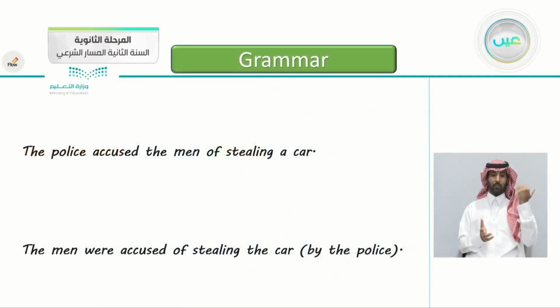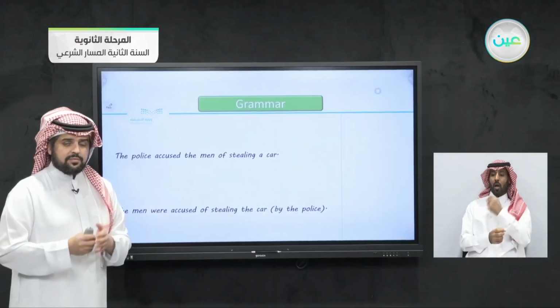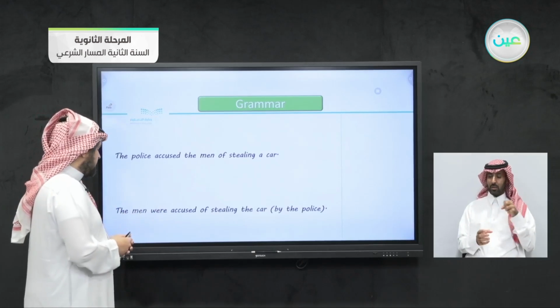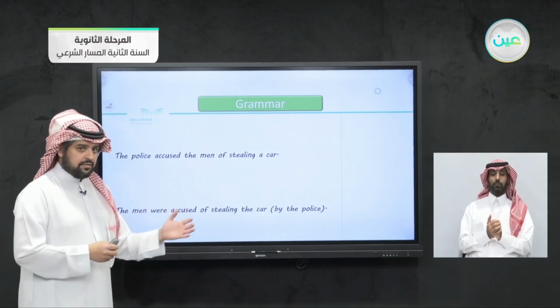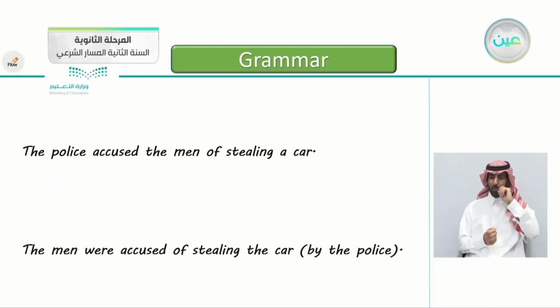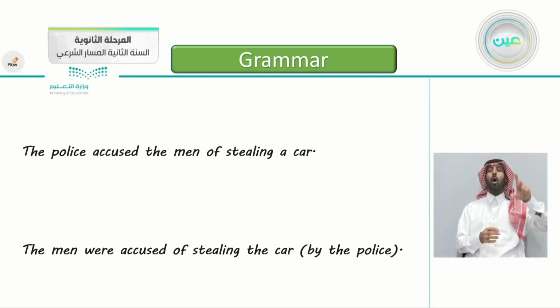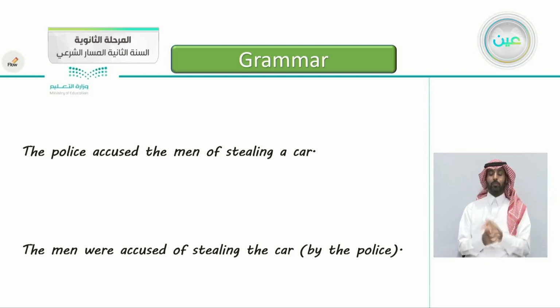So before we begin, we have here two sentences. The police accused the men of stealing a car. This is, of course, the active. The passive here: the men were accused of stealing the car. If you want to add the doer, you can say by the police. If you want to add the person who did the action, you can write by, and then you put the person who did it, the doer: by the police.